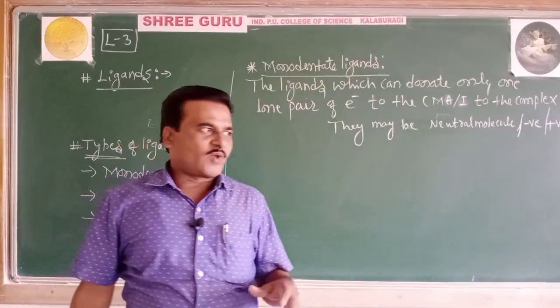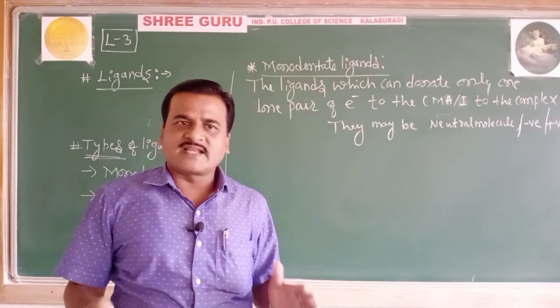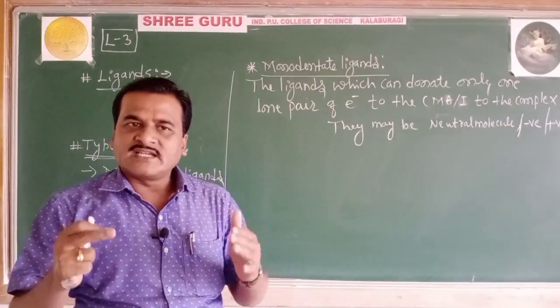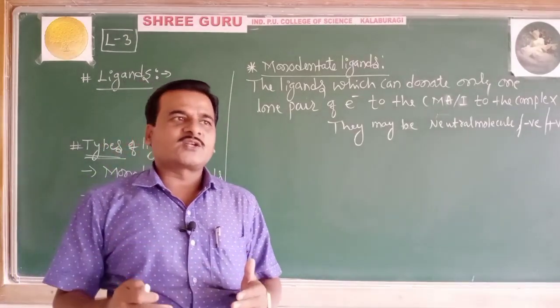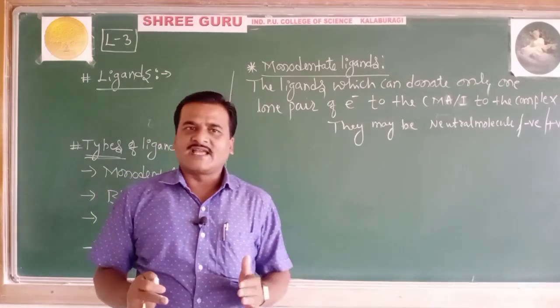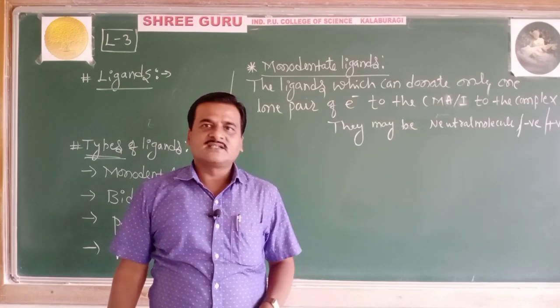Well, students, let me repeat. Already you have come to know regarding ligands. Then what are monodentate ligands? The ligands which can donate only one lone pair of electrons to the central metal atom or ion to form the complex are called monodentate ligands.